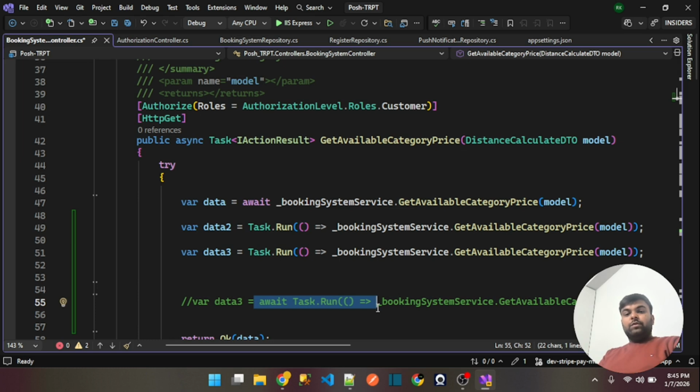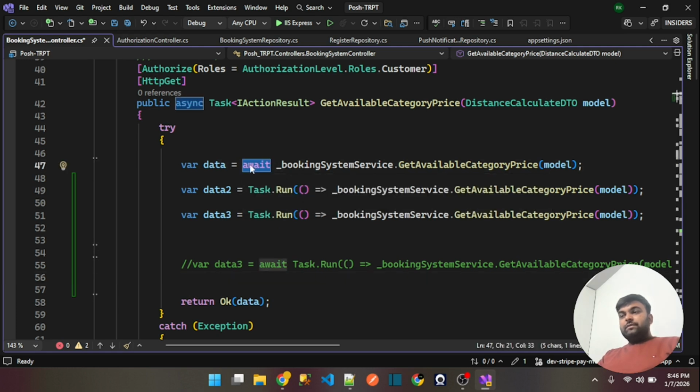If you are trying to improve the performance, I already told you that most of the .NET developers use Task.Run in background services, thinking that this will improve the performance of the application. No guys, this is not right. This will kill your performance as well.